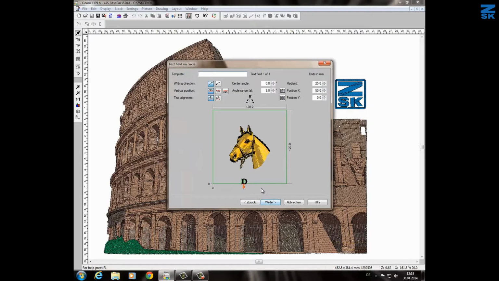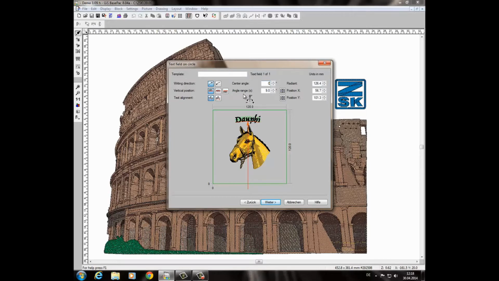You see now there is my little icon, and this icon I can place now. I select it with the left mouse, bring it now above the horse. Here we are. Unfortunately, you see it's angled. Never mind, we can set this up. Center angle. We give here 0, and you see the text is straight.